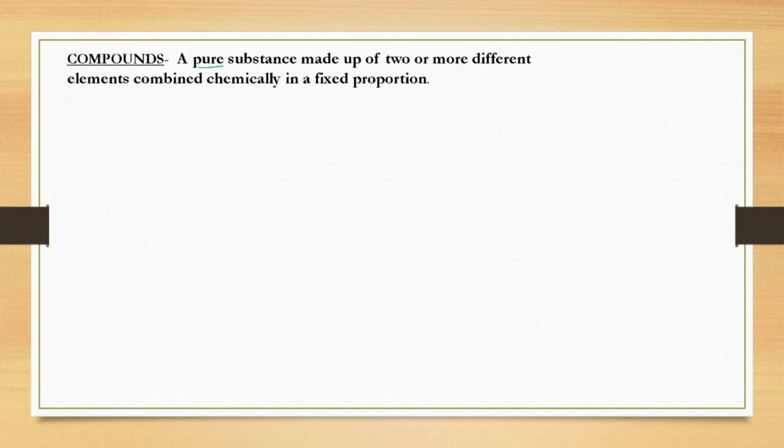Coming to the next important term, that is compound. Again, a compound is also a pure substance, but here it is made up of two or more different elements chemically combined in a fixed proportion, or we can say in a fixed ratio. If we see the example here of water, in a water molecule you can see two different elements are there. One element is hydrogen, the other element is oxygen, and the ratio in which they are combining is 2 atoms of hydrogen and 1 atom of oxygen.